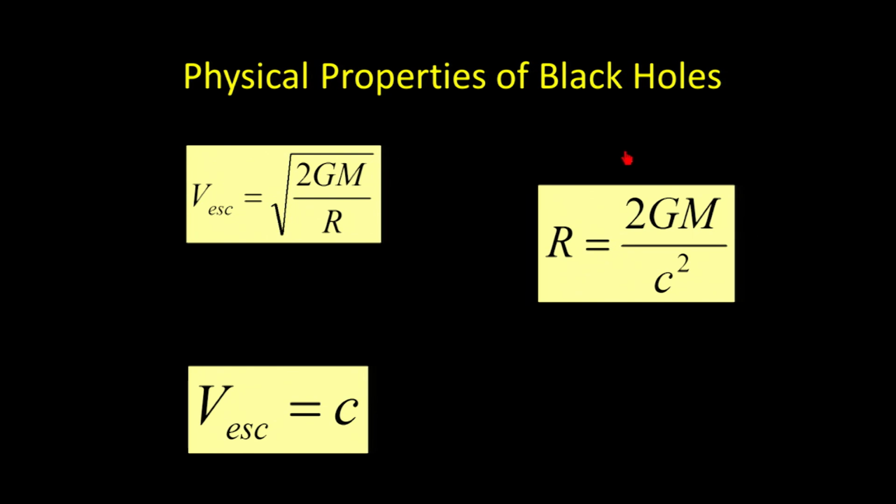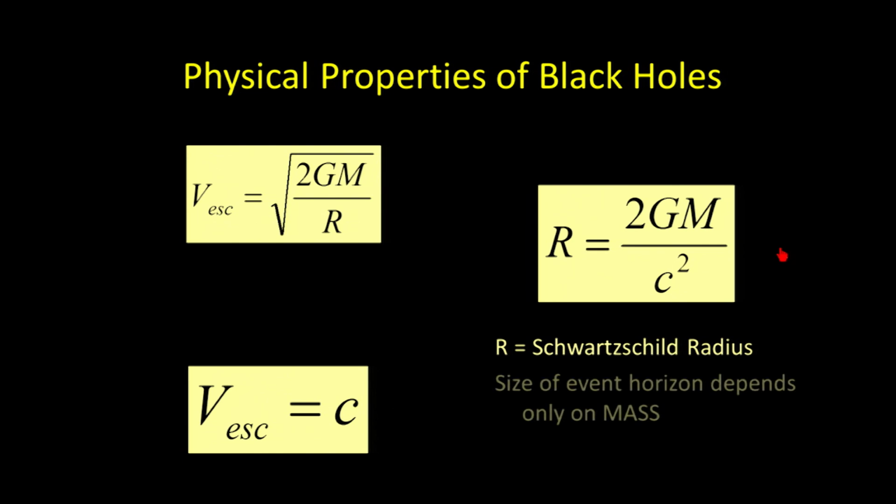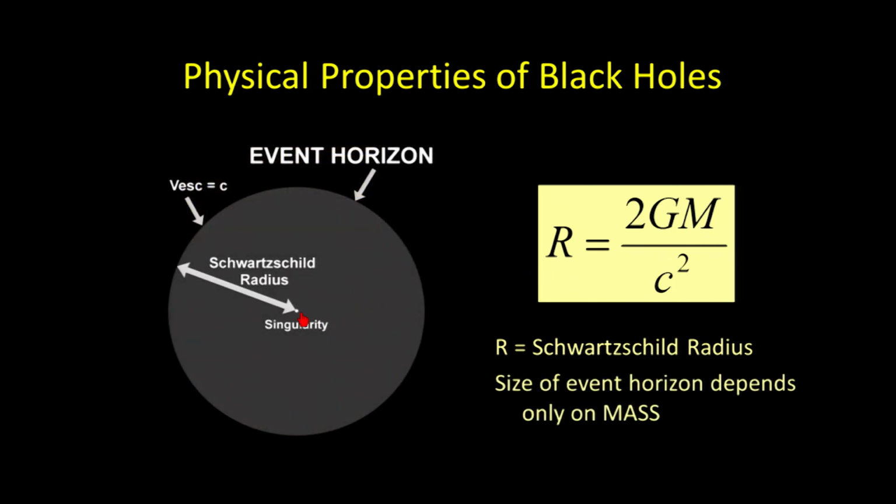The key thing to notice about this formula is r is the size of the event horizon. So remember, at the event horizon is where the speed of light becomes the critical escape velocity. So r is by definition how big the event horizon is. And I'll show you a picture about that in just a second. So 2GM over c squared equals r. Now let me bring up a diagram here. The r is the distance between the singularity, the black hole itself, and the edge of the event horizon. And remember, that's where the escape velocity becomes equal to the speed of light.